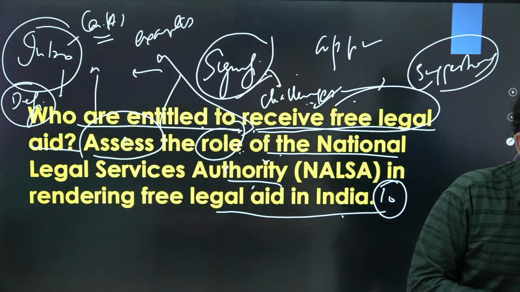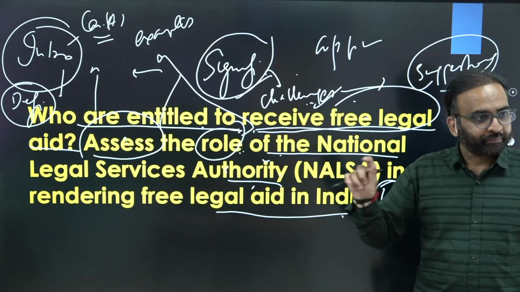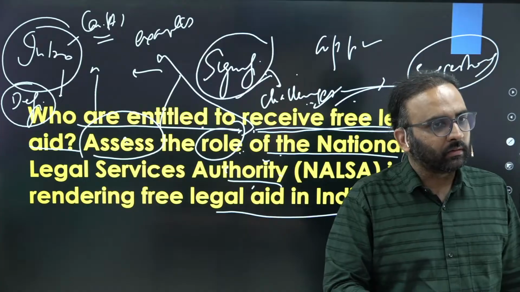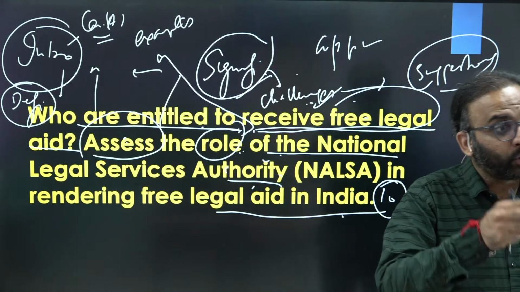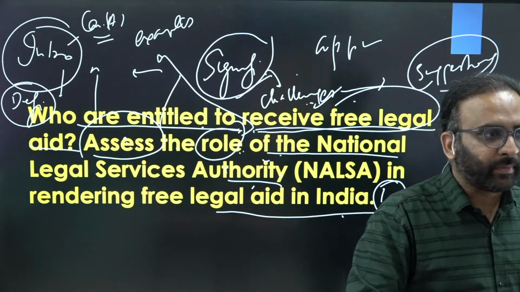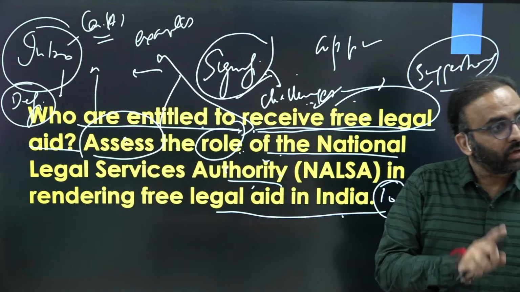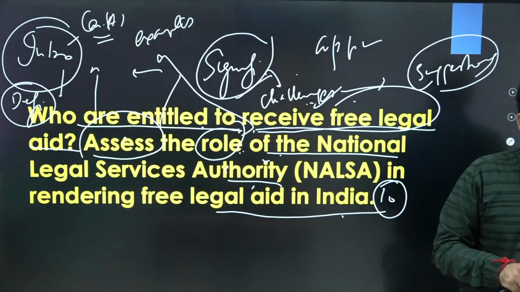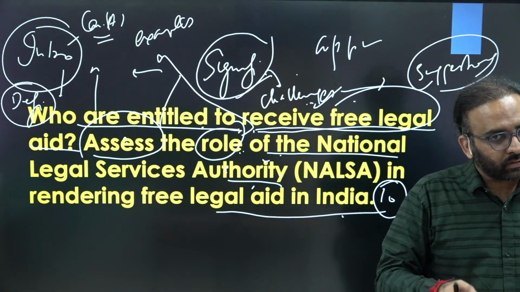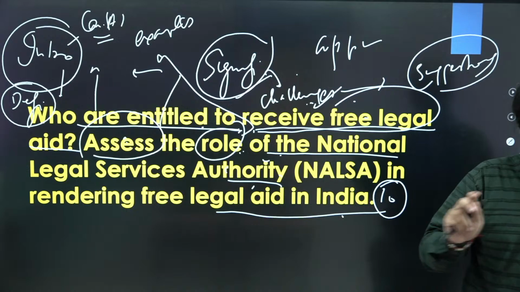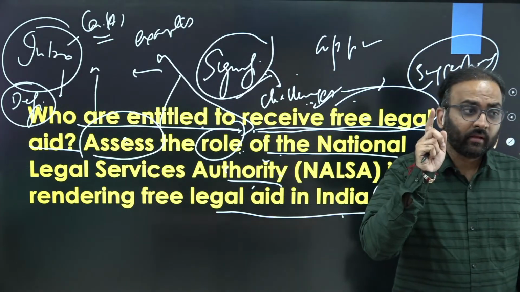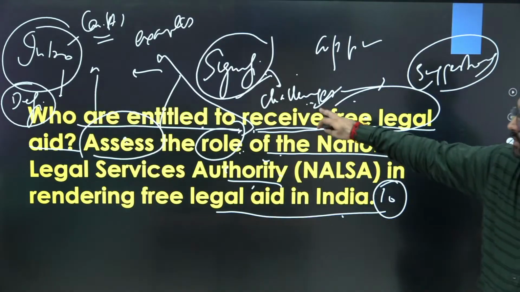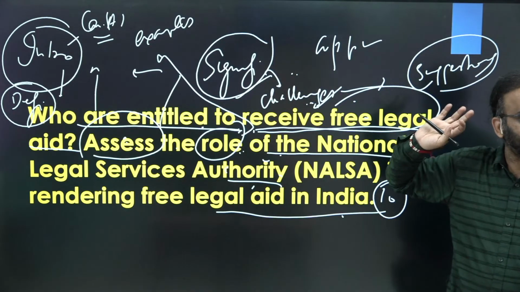You get the point? So whenever there is a lengthy question, do not overemphasize one subpart. The thumb rule is basically don't neglect any subpart. Every subpart should be there in your answer. Do not miss any subpart. Even if you give a little less weightage to any subpart, that's fine, but the subpart should be there in your answer. Do not let the examiner feel that you have missed challenges, you have missed significance. Clear?